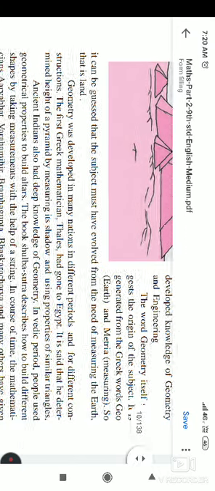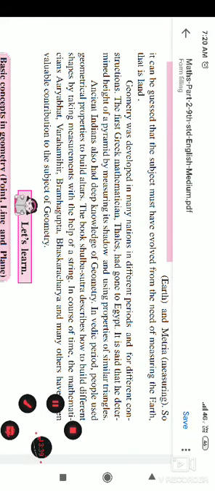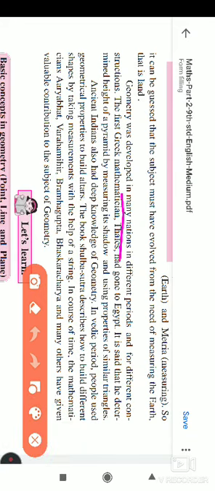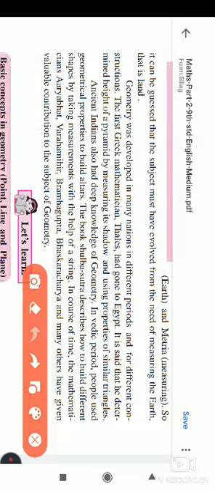Okay, now geometry was developed in many nations. Geometry was developed by many nations in different periods and for different constructions. For that purpose geometry was started to be used.